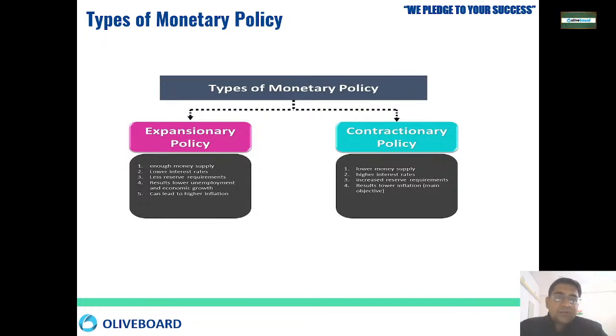Okay, so how many types of monetary policies are there? There are two types of monetary policy in our country: expansionary and contractionary. Expansionary means we want to expand the market, we want to increase the money supply in the market. Contractionary means we want to decrease the money supply in the market. So how do we do expansionary? Expansionary policy means we have to put enough money in the market. How can we do that?